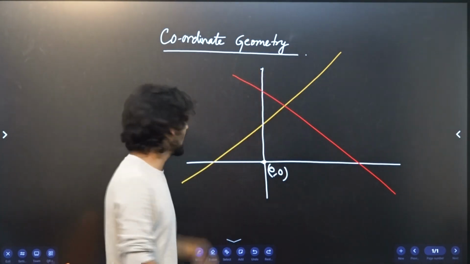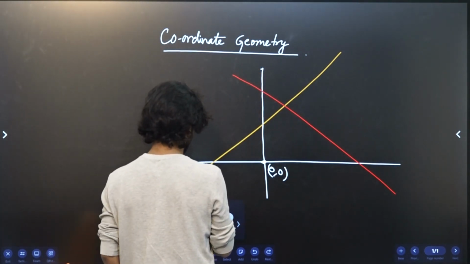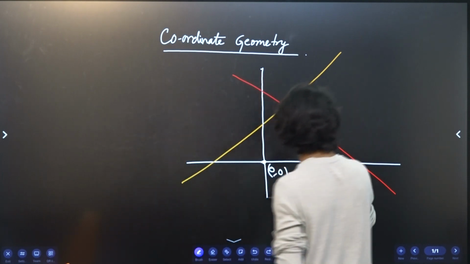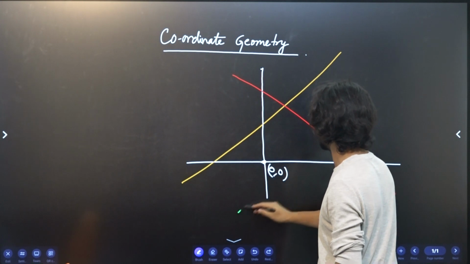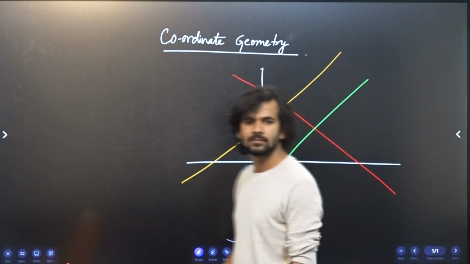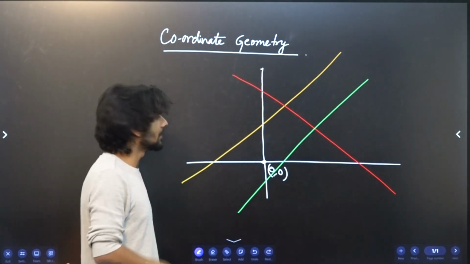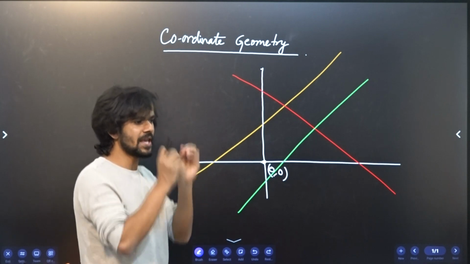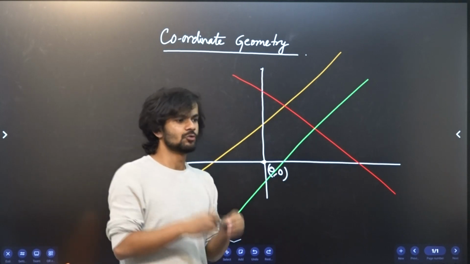I can draw another line. And this one, let's say, this one. This is another line. But they are all different. So somehow we have to give them names.